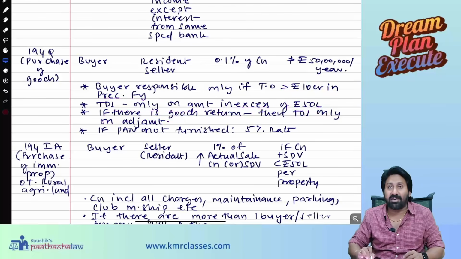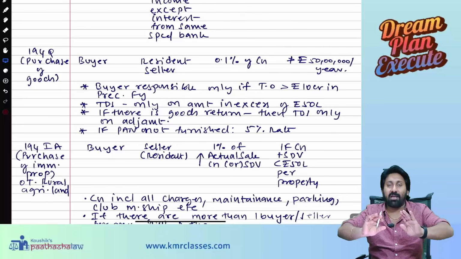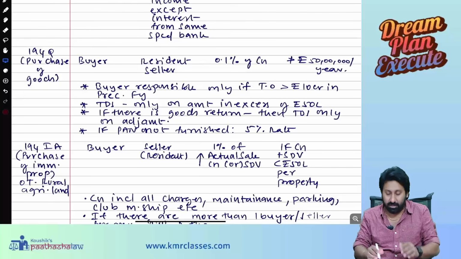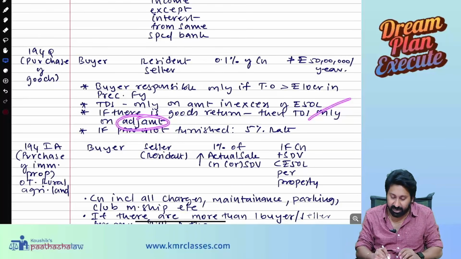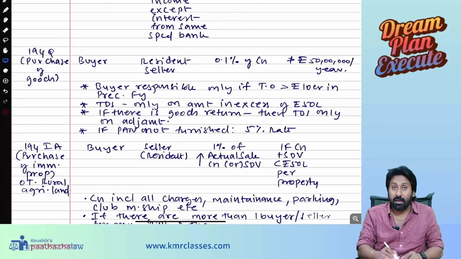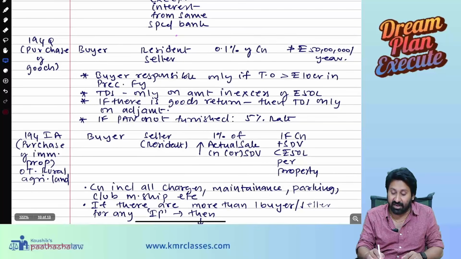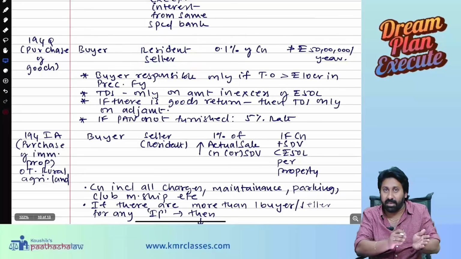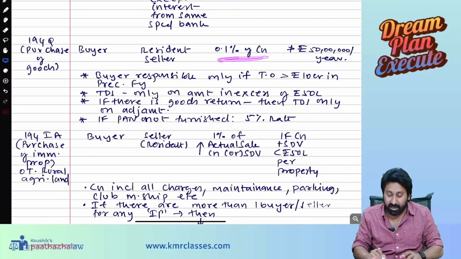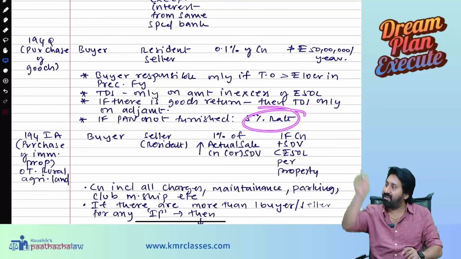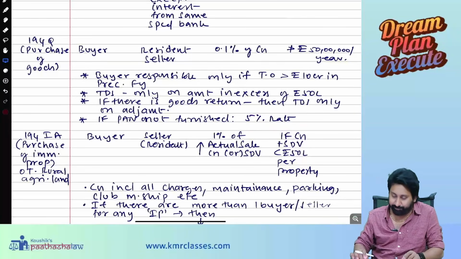If there is a goods return, buyer purchased the goods, returned, adjusted amount will be there, no? On that adjusted amount only TDS will be deducted. If the seller produced his PAN number to the buyer, then this deduction will be made. If the PAN is not furnished, penalty 5% rate TDS will be deducted.